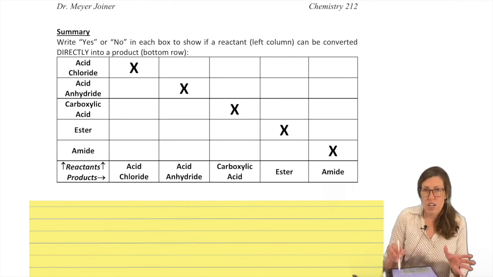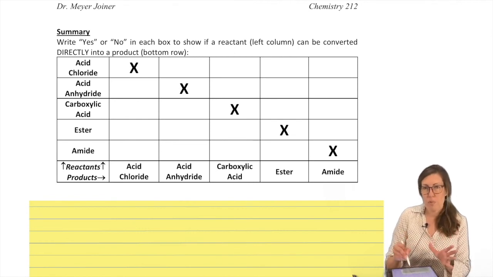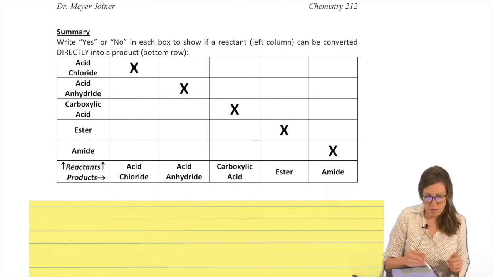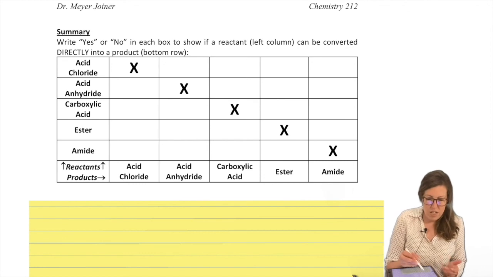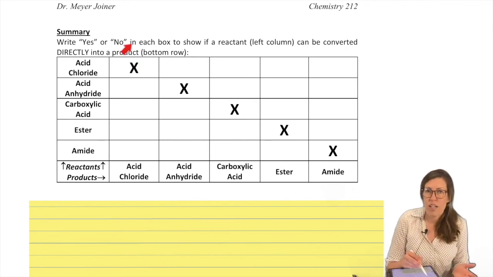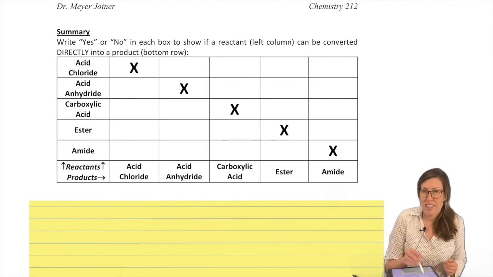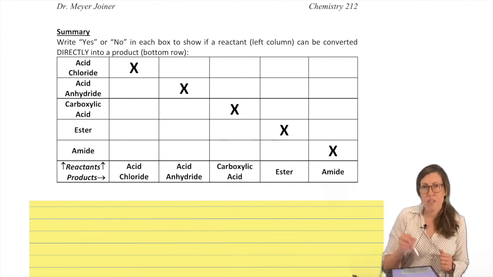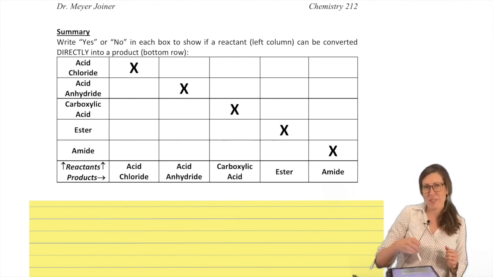So there's a chart that might help. This will help you get ready in roadmap mode. So go through what we just did and see if you can fill in how they react. In other words, do they react, yes or no, check or not check. For example, acid chlorides don't turn into acid chlorides, so there's an X there. But you could write yes or no or check or X, something like that. So fill this out, grab a piece of paper, come back to see this all filled in with me. Okay?